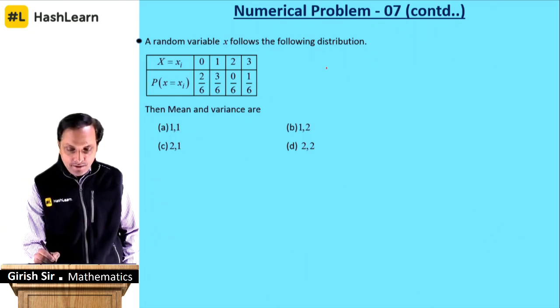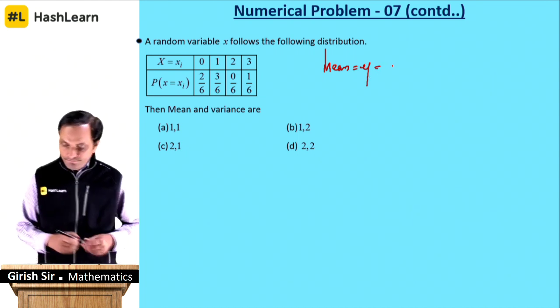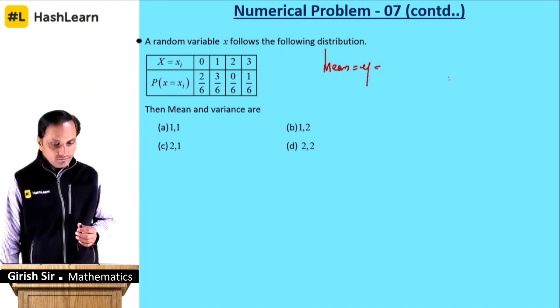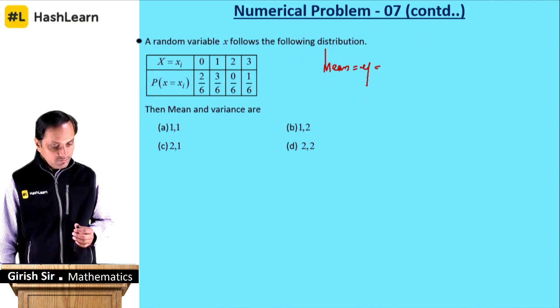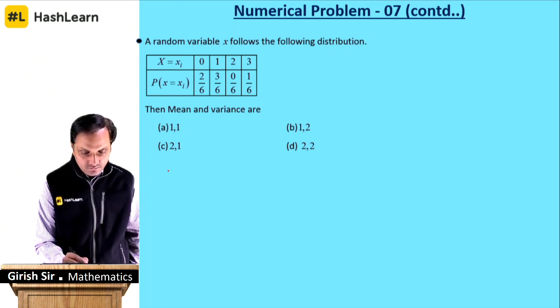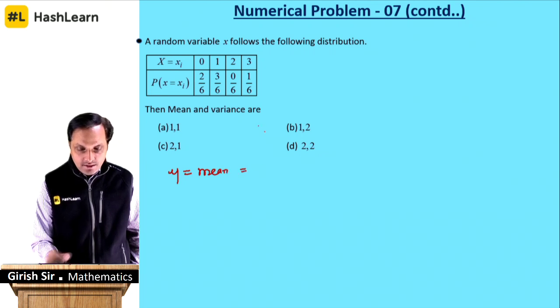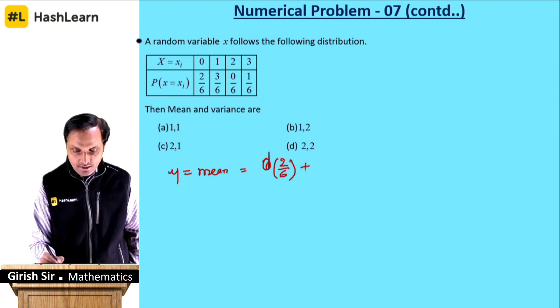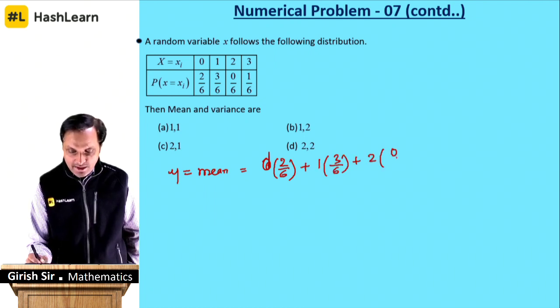So I have given you the formula for mean. Your mean is nothing but mu. This is what your mean is. 0 into 2 by 6, plus 1 into 3 by 6, plus 2 into 0 by 6, plus 3 into 1 by 6.